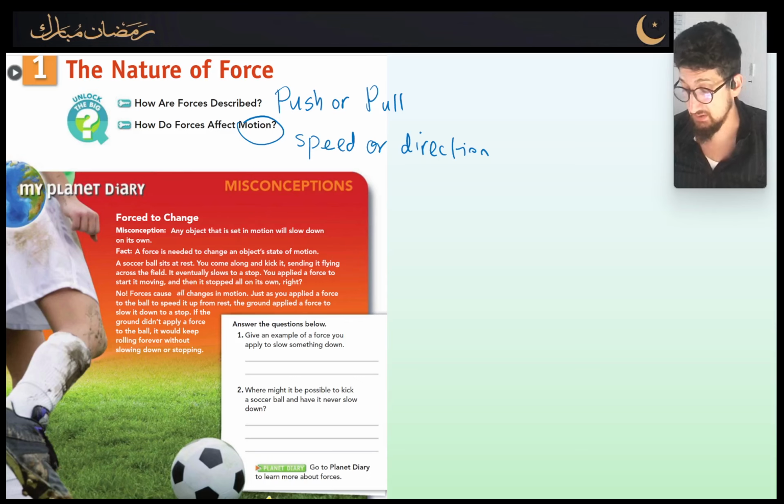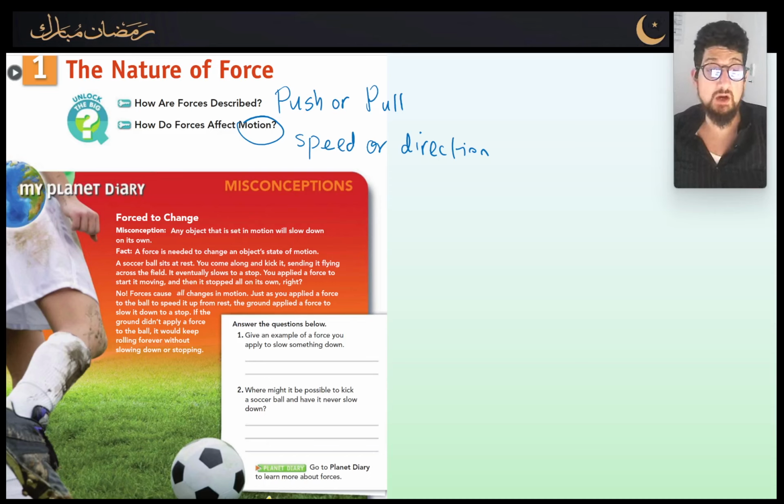Yes, absolutely. So a soccer ball sits at rest. You come along and you kick it, sending it flying across the field. It eventually slows down to a stop. You applied a force to make it start moving, and then it stopped all on its own, right? Well, not exactly. Forces cause all change in motion. Just as you applied a force for the ball to start speeding up from rest, the ground applied a force to slow it down, and this force is called friction. And not only the ground, but also air resistance.